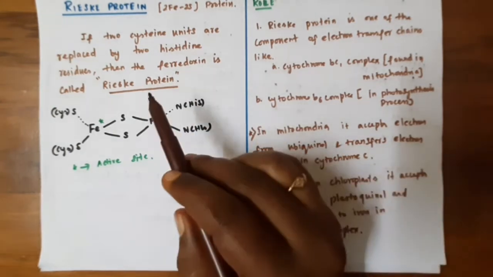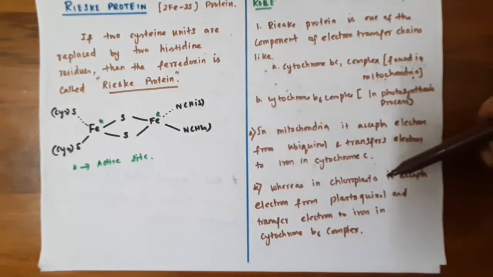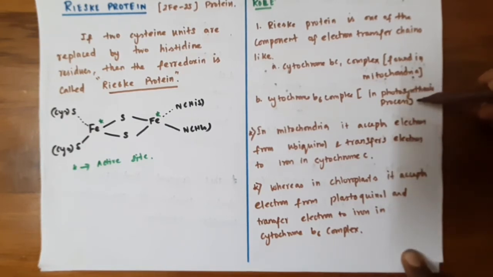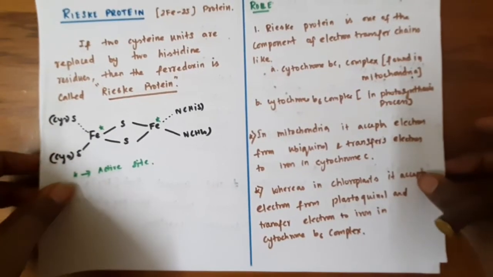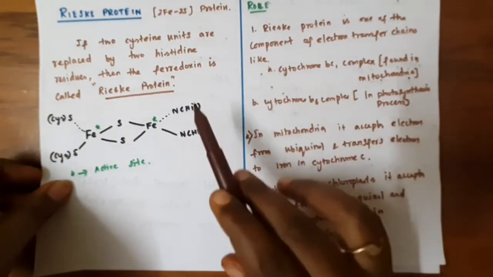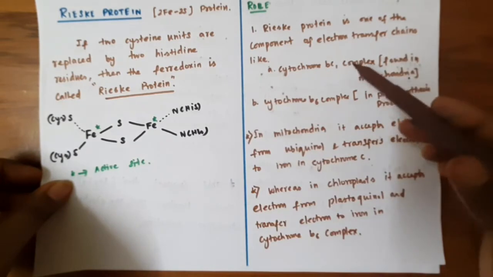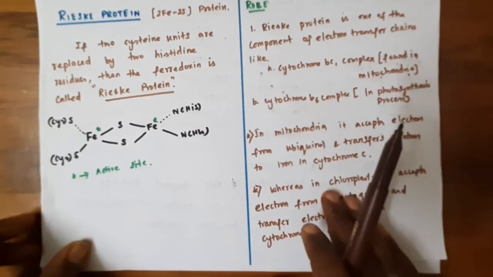Okay, so it's a very important topic, which is very essential from the exam point of view. As I have already uploaded the video for the photosynthesis process, that is photosystem 1 and photosystem 2, if you want to see this video, you can click the link in the description box, where I have given the link. And this is about the Rieske protein. So this Rieske protein acts as an electron transfer agent in 2 types of systems, one in mitochondria and one in the photosynthesis process.